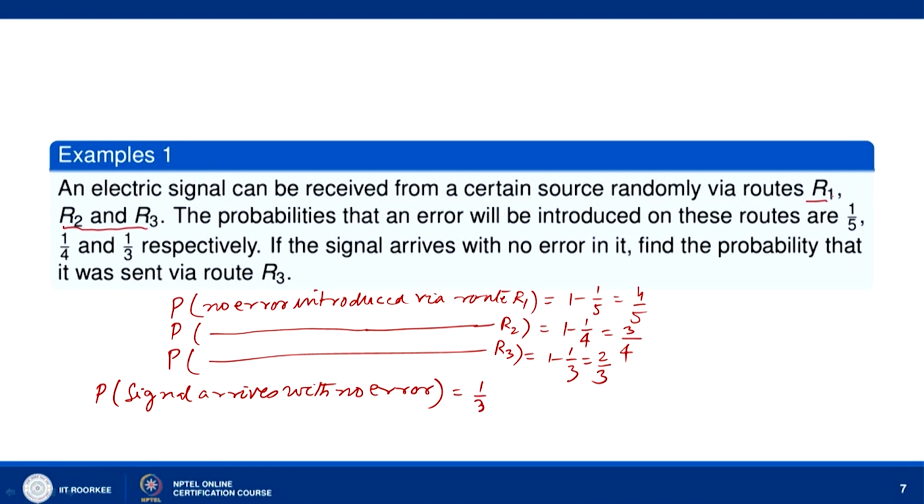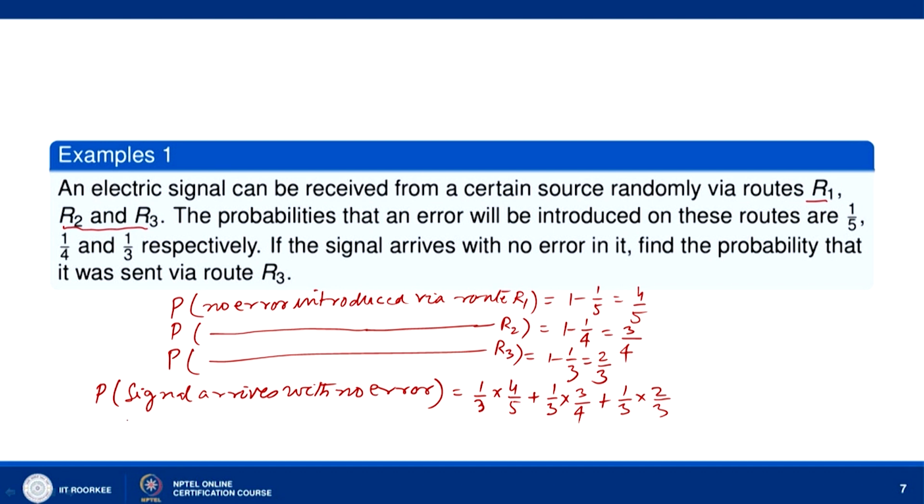Let us say we are taking the route R1. So, R1 has the probability 1 by 3 multiplied by no error, so 4 by 5. Similarly, route R2 has the probability 1 by 3 into no error in the signal via route R2, so it is 3 by 4. Then 1 by 3 is the probability that the signal comes via route R3 with no error in it, so 1 by 3 into 2 by 3. Then this is the probability that the signal arrives with no error in it.